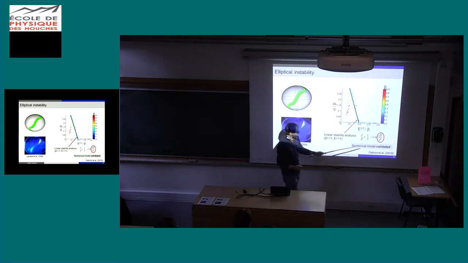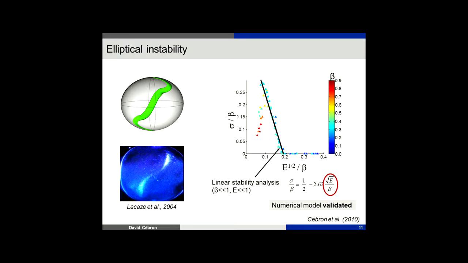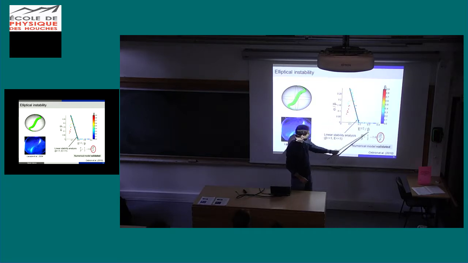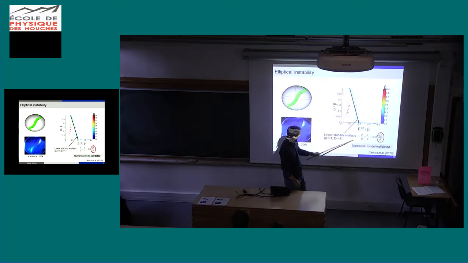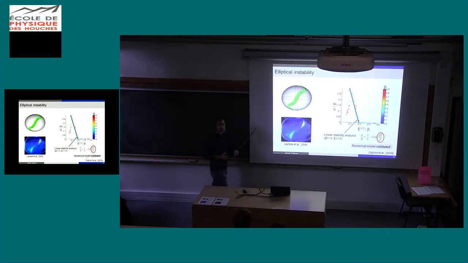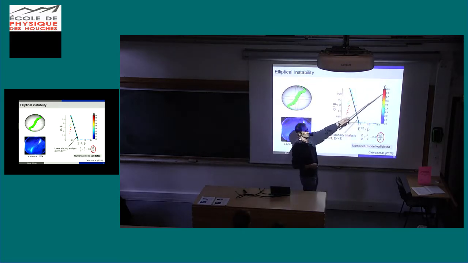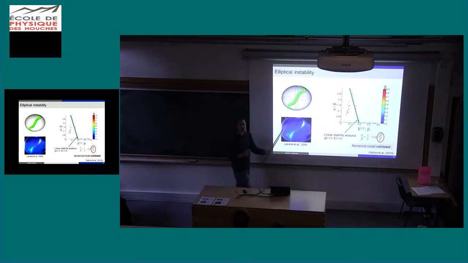You can compare that with a theoretical analysis, because here we are in the linear stage, so we can do some theory, and it works quite well. If I represent sigma divided by the ellipticity against the damping on the horizontal axis, you see that if the ellipticity, which is the color here, is not too strong, then it works very well. The linear stability analysis equation fits all the data. Of course, the theory is done for small ellipticity, so when the ellipticity is as large as 0.9 it doesn't work. But no planets have such an ellipticity, so we don't care. So the numerical model is validated. It means that COMSOL is able to capture the main physical ingredients.